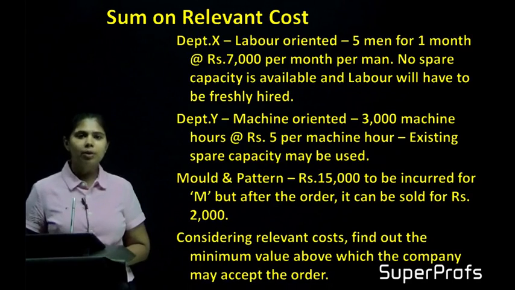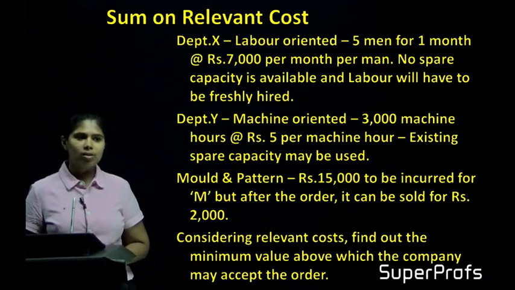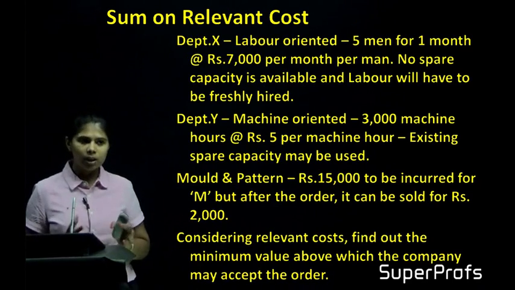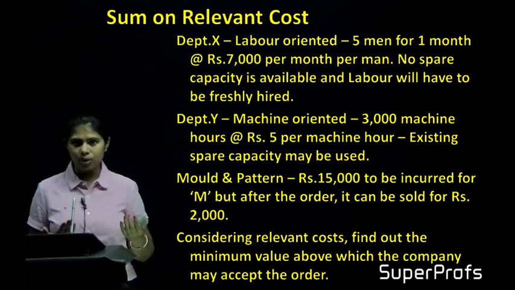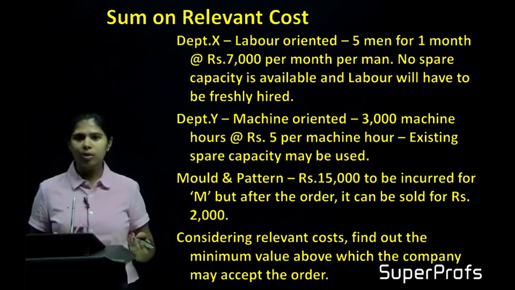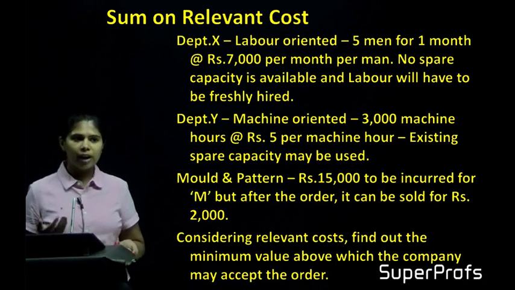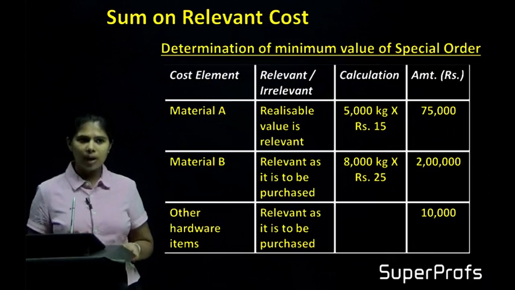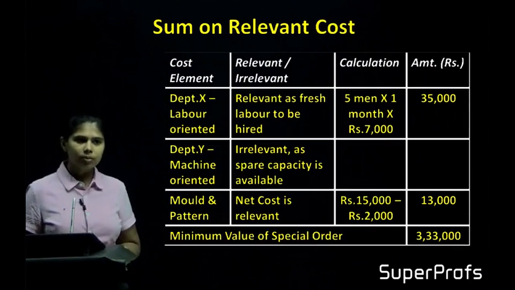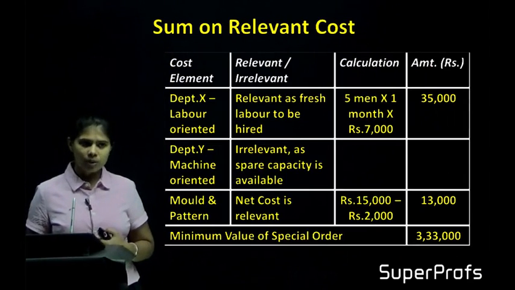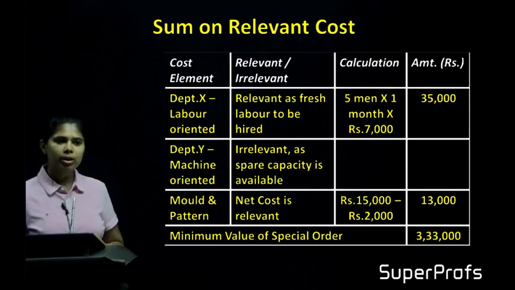Department X is labor oriented and there is no spare capacity available and labor has to be freshly hired. So it's an extra cost and therefore of course it is relevant. So 5 men into 7,000. So 5 into 7,000 is 35,000, relevant as fresh labor is to be hired.